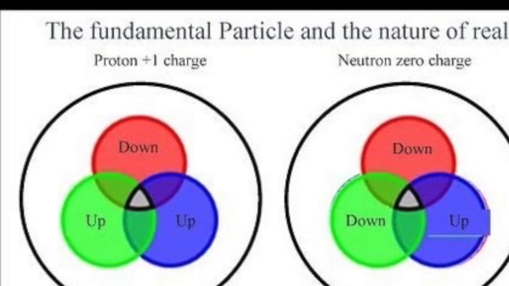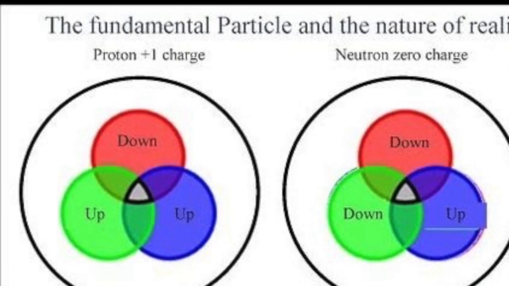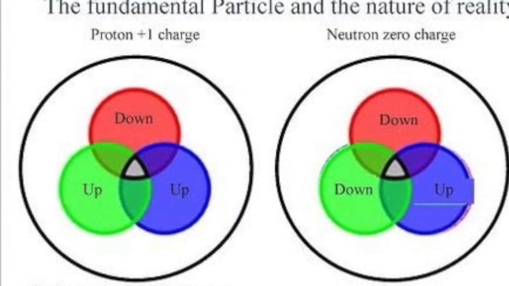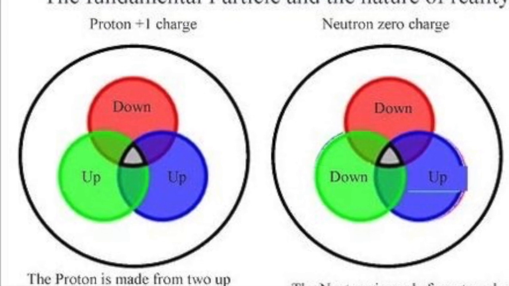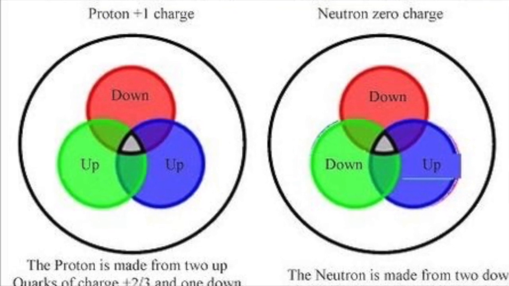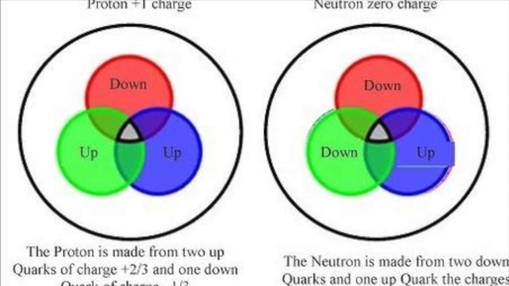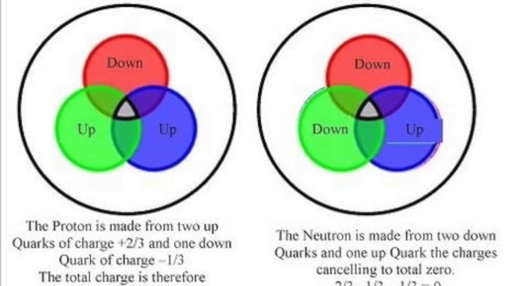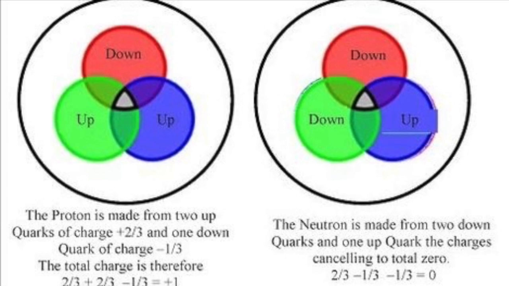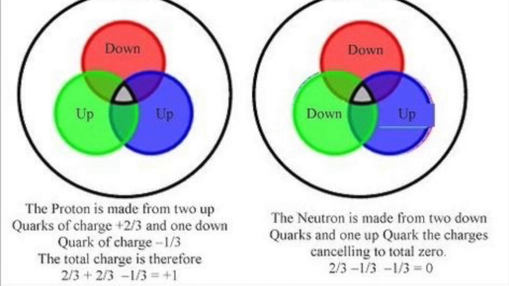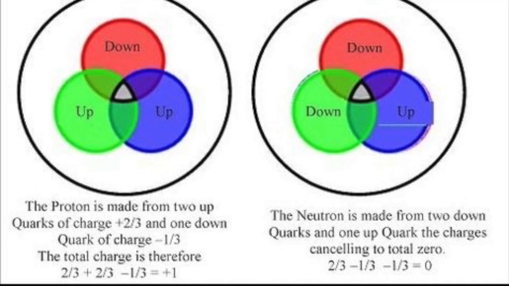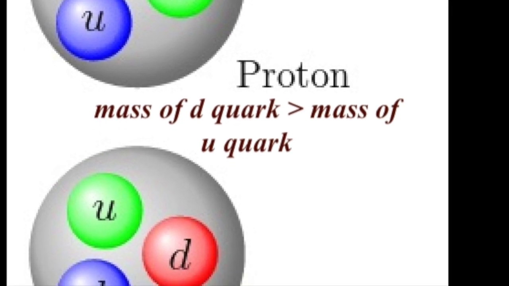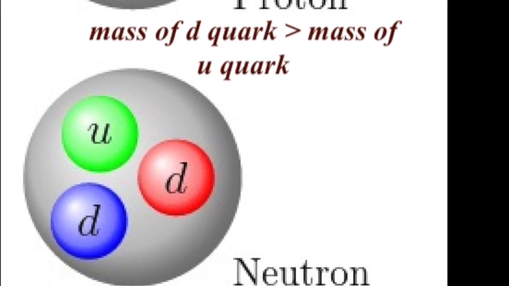Since there are 6 flavors of quarks and 3 quarks in each baryon, there are several dozen possible baryon combinations, but the universe is made almost entirely of 2: the proton and neutron. Protons are composed of 2 up quarks and 1 down quark, so the charge of a proton is +1. A neutron is composed of 1 up quark and 2 down quarks, which results in its net charge of 0. The neutron is slightly heavier than the proton because the down quark is slightly more massive than the up quark.